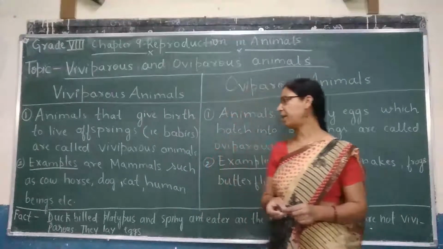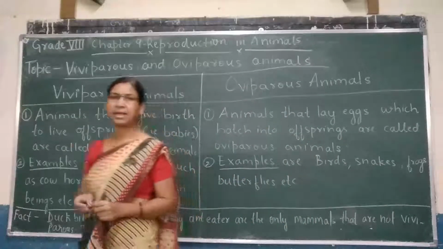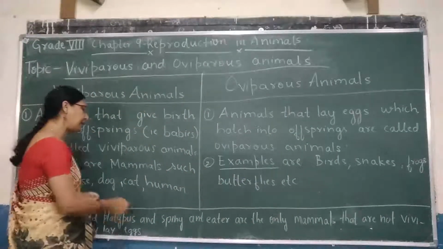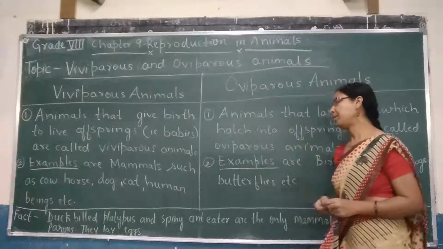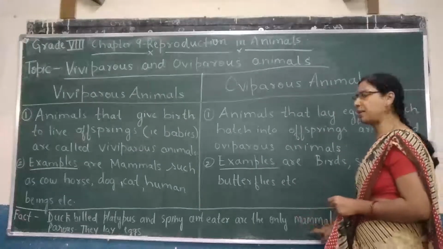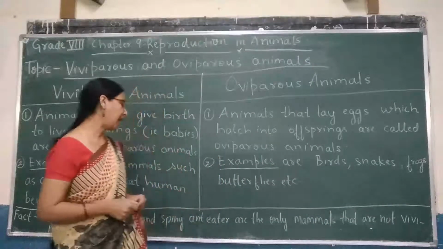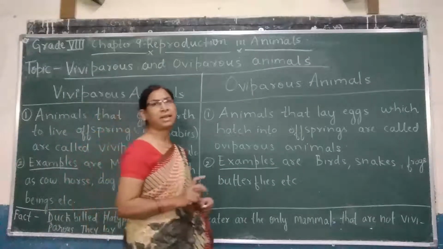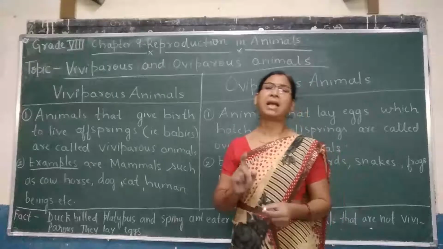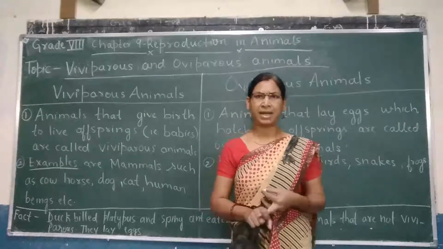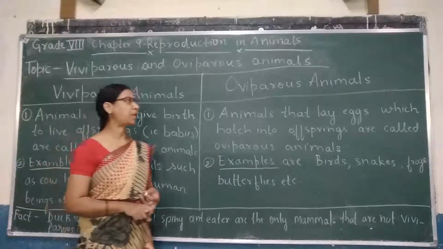Now let me tell you something about duck-billed platypus and spiny anteater. What is so special about them? The important thing about them is they are mammals, but they do not give birth to young ones. They lay eggs. That's why they are considered separate from other viviparous animals. So, I hope you understood about oviparous and viviparous animals.